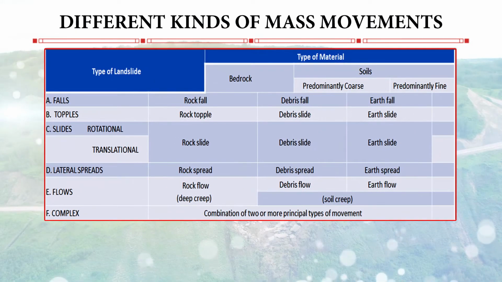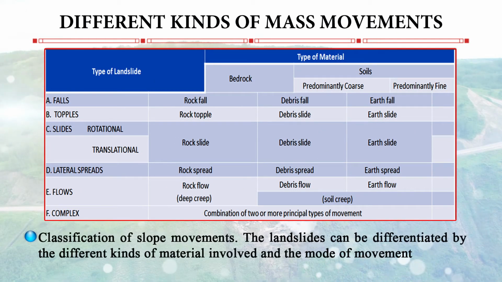Now, there are different kinds of mass movements. If you see this table, they have classified the slope movements based on the size of the particles and based on the type of movement which is there. For example, if it is a fall, it can be rock fall, debris fall or earth fall. Rock fall is very coarse, debris is coarse particles, and predominantly fine are the earth fall. Rock topple, debris slide, earth slide. Similarly, you can have translational movement: rock slide, debris slide, earth slide.